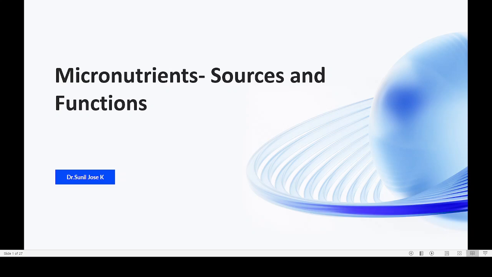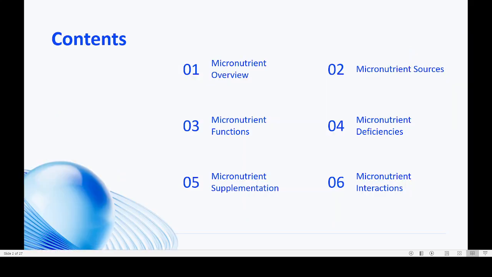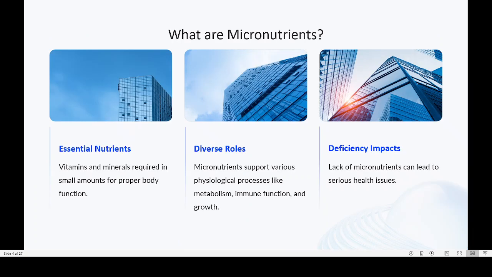So coming to micronutrients, we have to see what are the functions of micronutrients and what are the main sources of micronutrients. Even though they are needed by the body in very small quantity, they are essential nutrients.